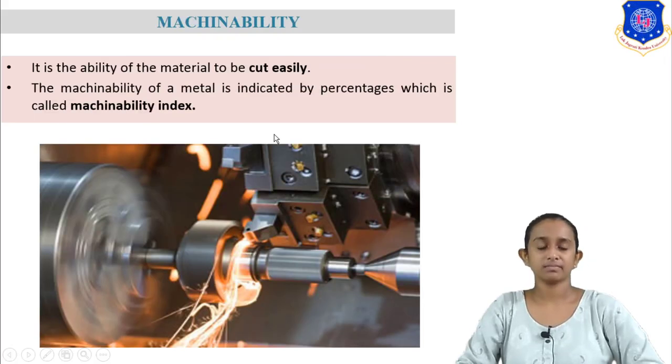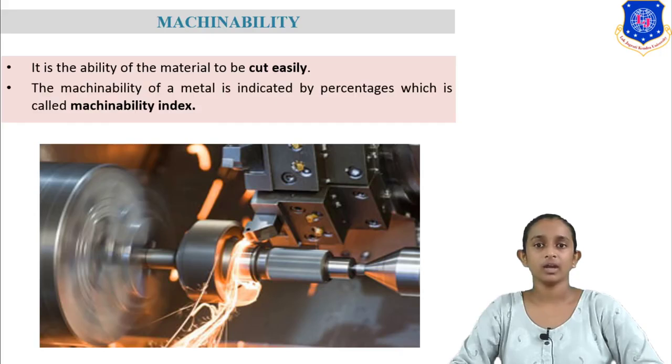Next one is machinability. What is machinability? Machinability means the ability of material that can be cut into any shape easily. The machinability is measured by the machinability index.